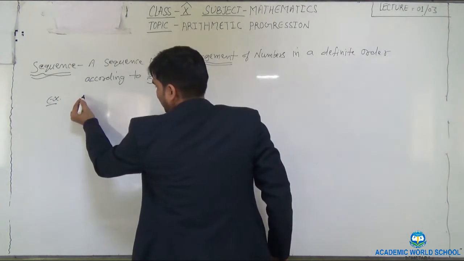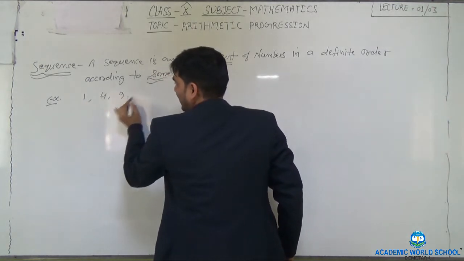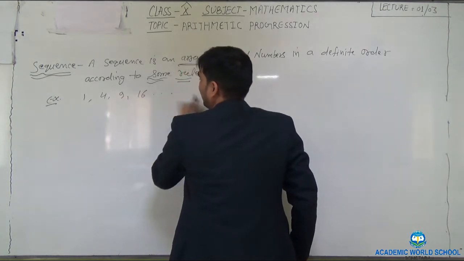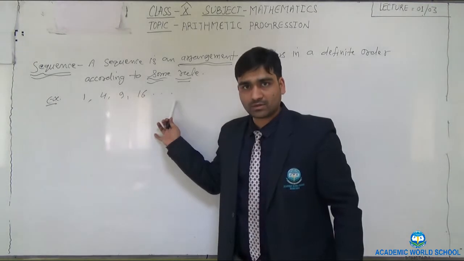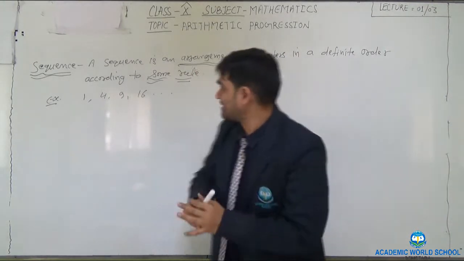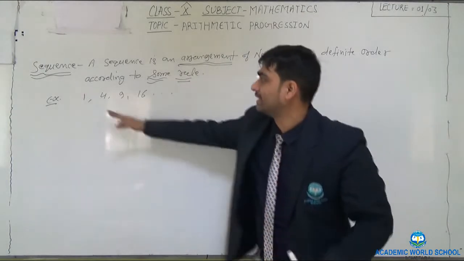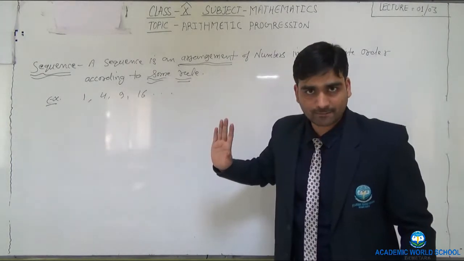Suppose I am writing 1, 4, 9, 16 and then three dots. Three dots mean and so on. Here, can you identify what specific rule is given in the sequence?